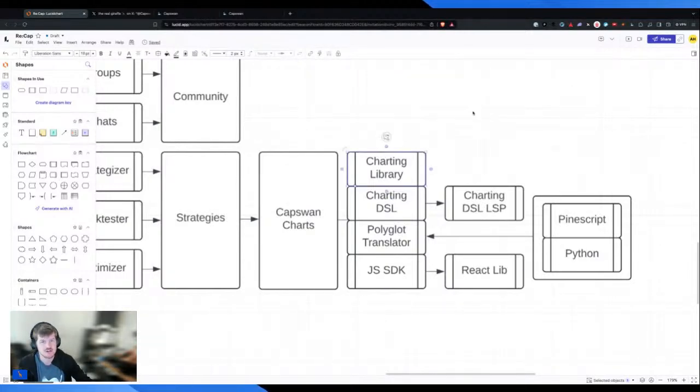So first, the charting library itself. This is going to be written in Rust using WebGPU. Originally, I was looking at using Bevy for this. I realized that it was an unnecessary overhead. I was a little ahead of my britches there. So we're just going to stick with Rust and WebGPU.